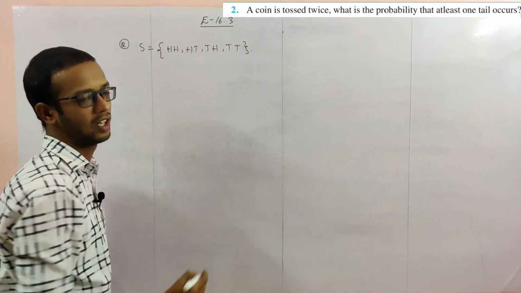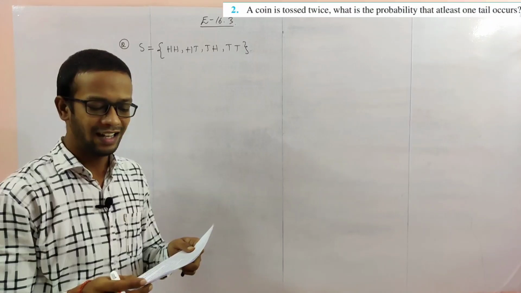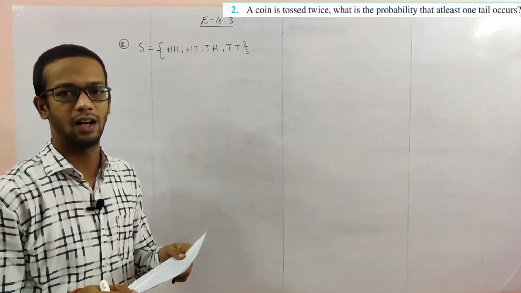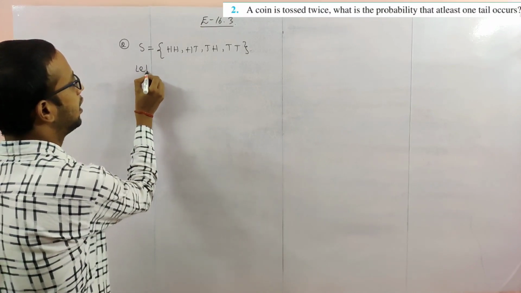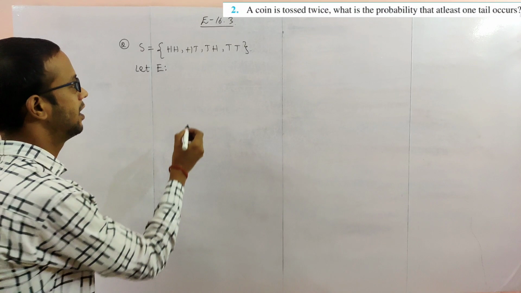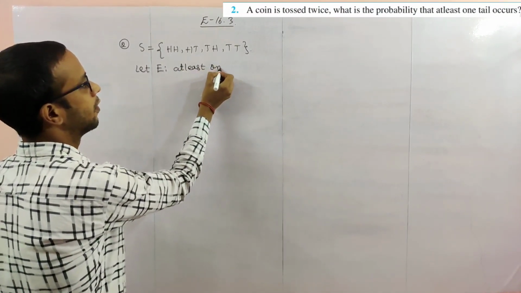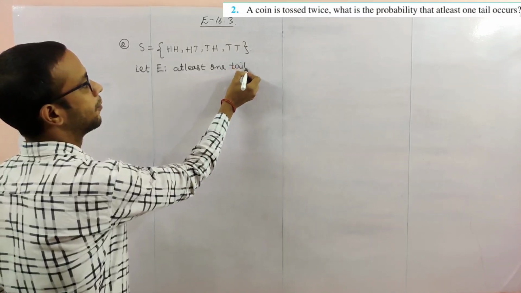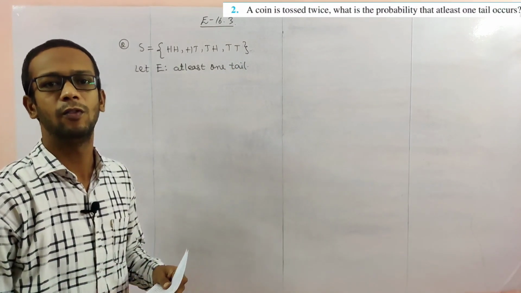4 outcomes you will get. Next, what is the probability that at least one tail occurs? Let E be the event: at least one tail. At least one tail means minimum one tail.